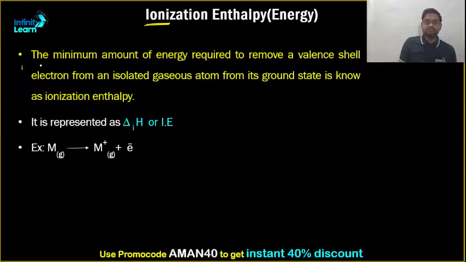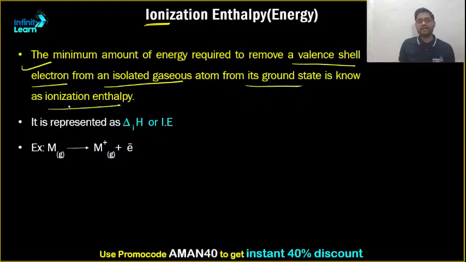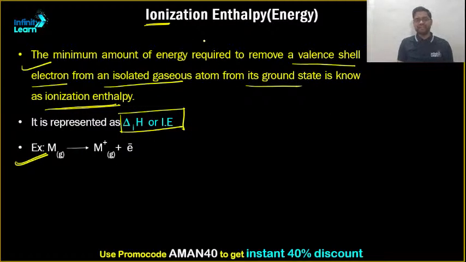So it is the minimum amount of energy required to remove a valence shell electron from an isolated gaseous atom from its ground state, known as what? Ionization enthalpy. It can be represented in this way, and ionization enthalpy is denoted in this way. I am not interested in the definition. I have already read it. You know the concept. Let us proceed further.